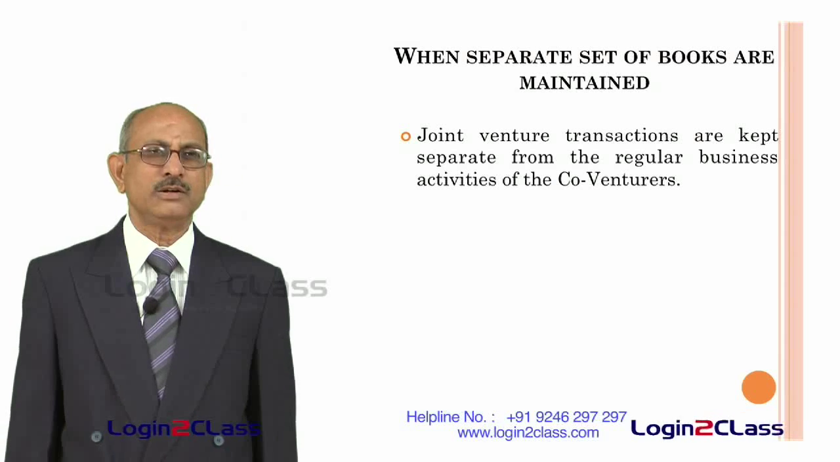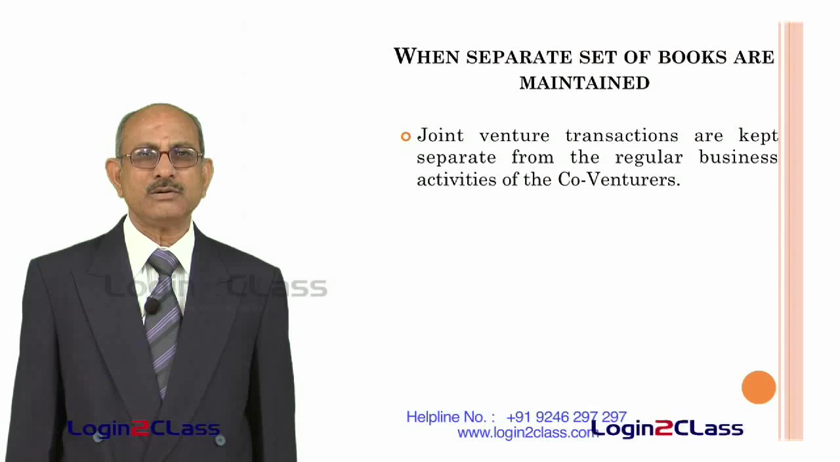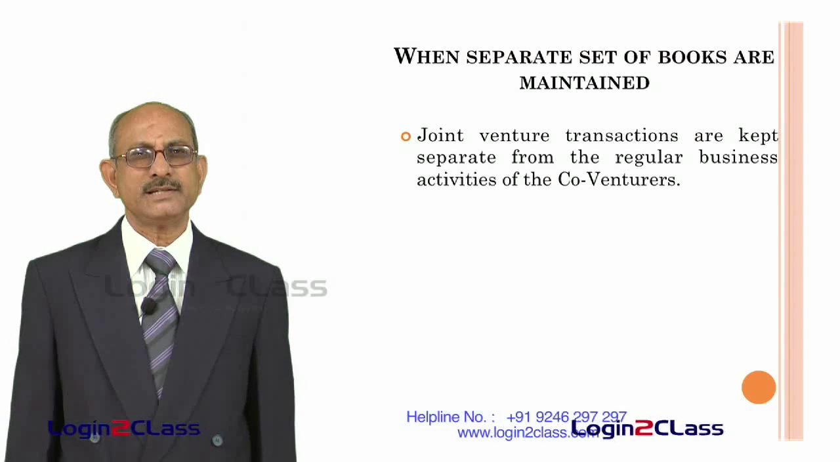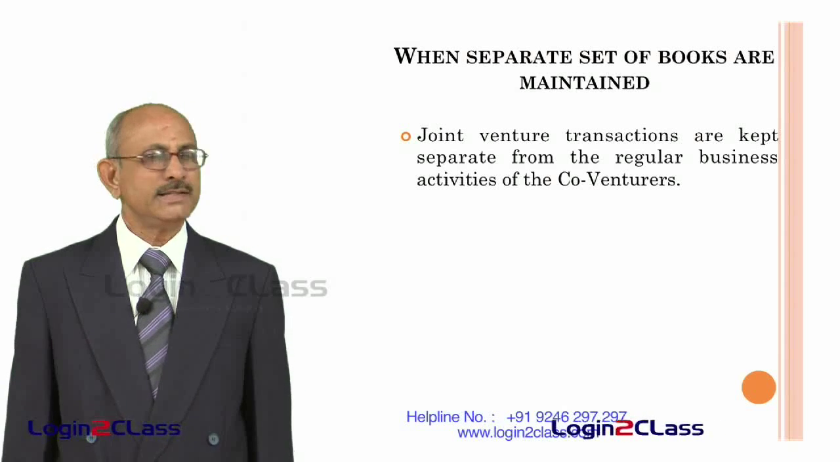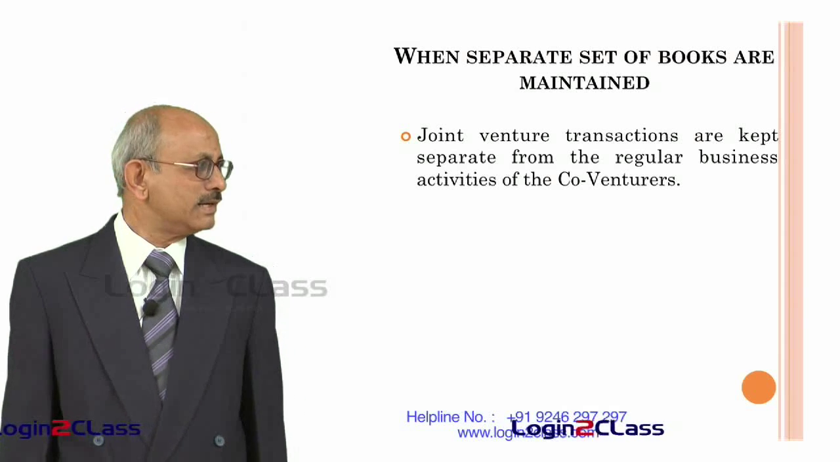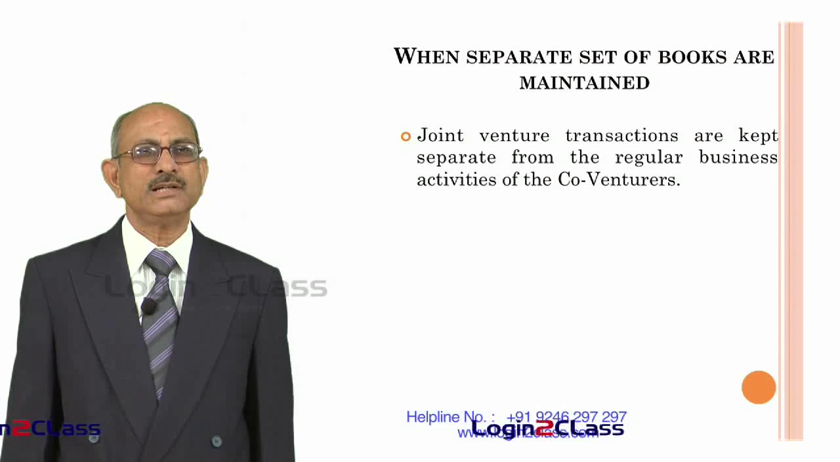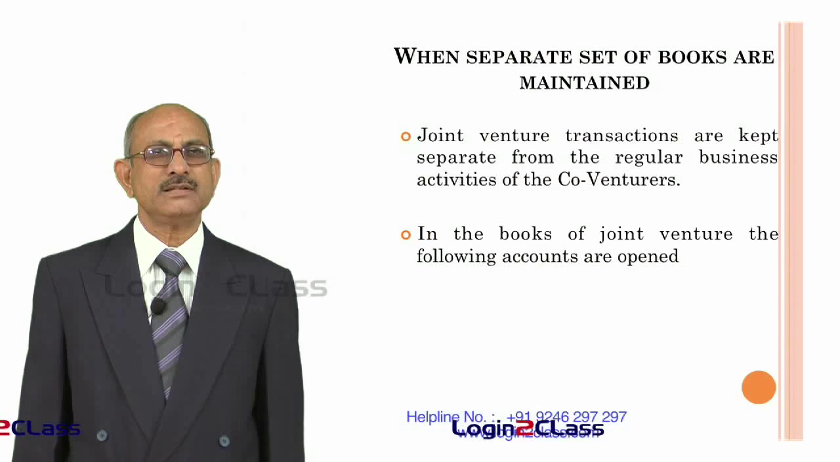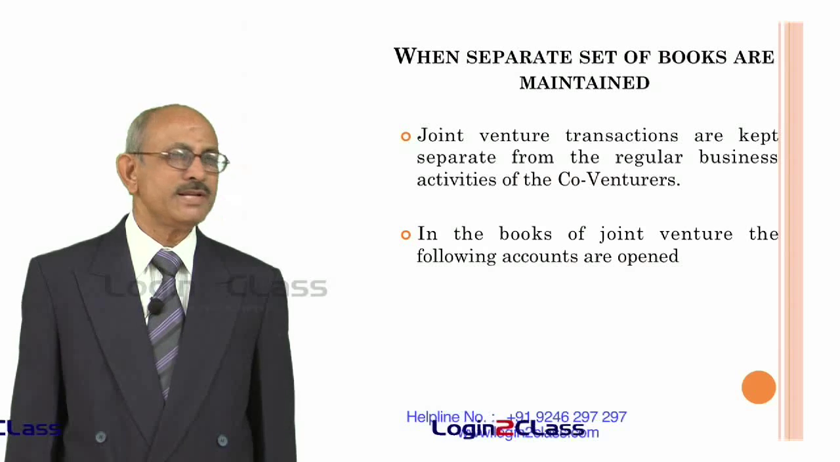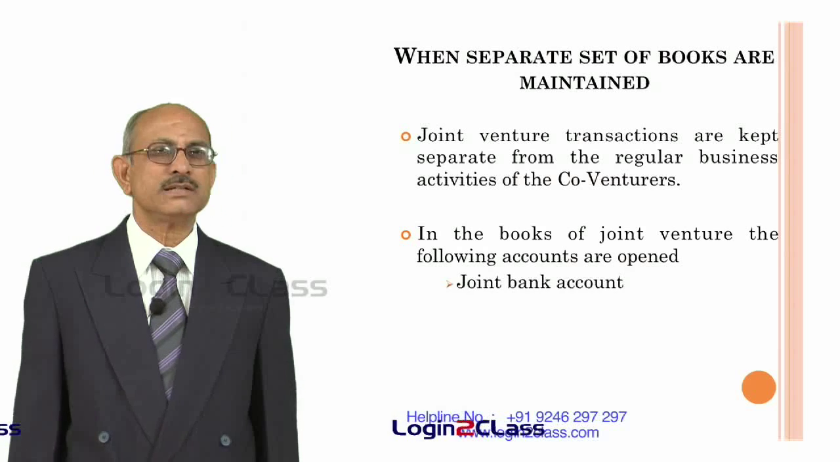In such a case, normally 3 accounts are maintained. One is called a joint bank account in order to route all transactions to the bank account, whether it is receipt of money or payment for expenses, goods, etc. Then there will be a joint venture account which will take care of all the joint venture expenses and incomes, and a co-venturers account, that is the individual accounts of each of the co-venturers.